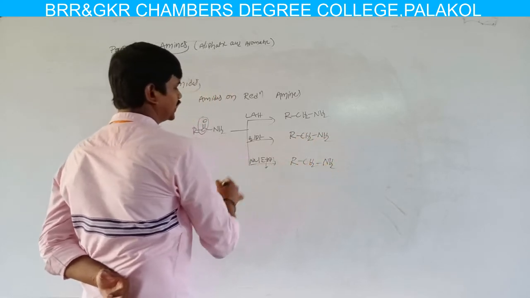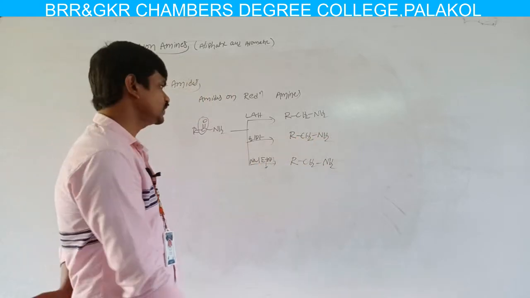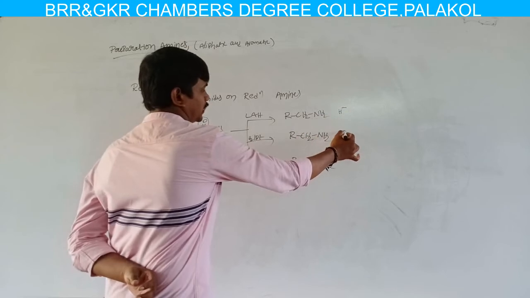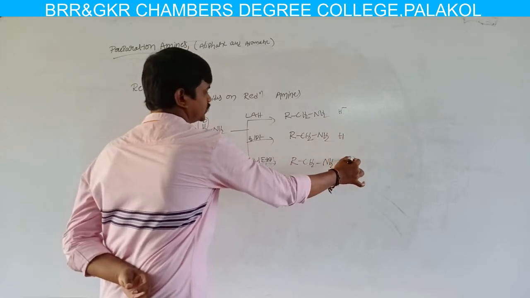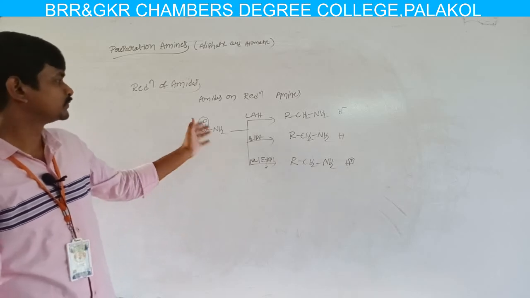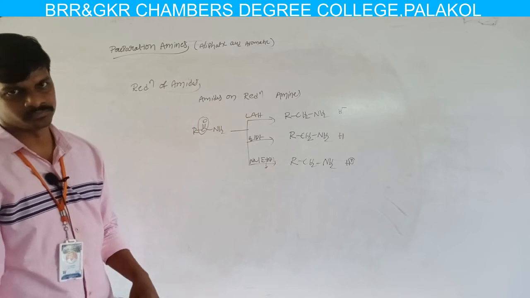If we use platinum with H2, we can also get RCH2NH2. Metal in acidic medium also gives a primary amine. Here the hydrogen is added as H minus, here as a hydrogen atom, and here as H plus. By using this method also, the reactant is different but the reagents are the same.